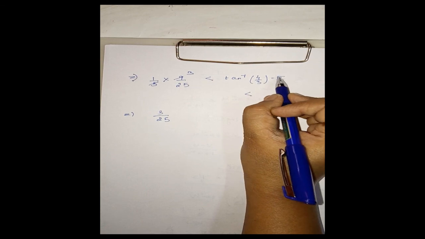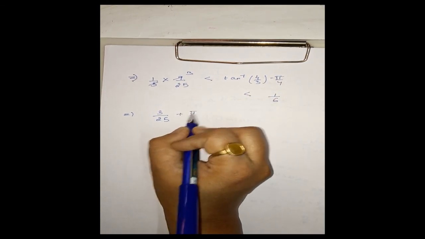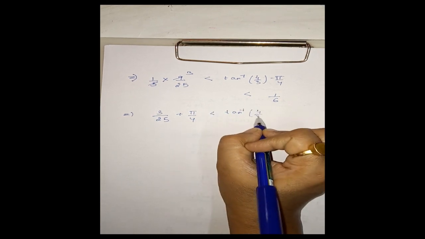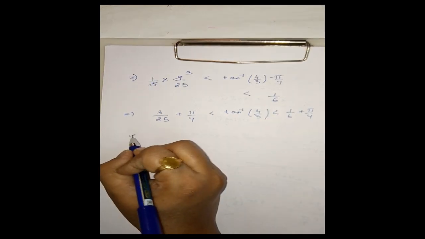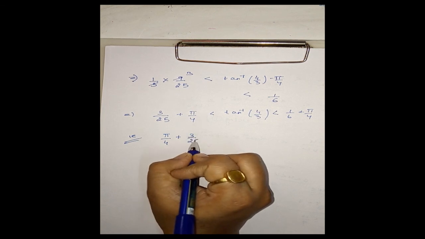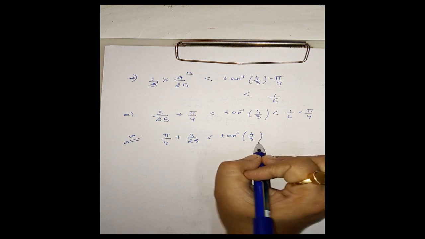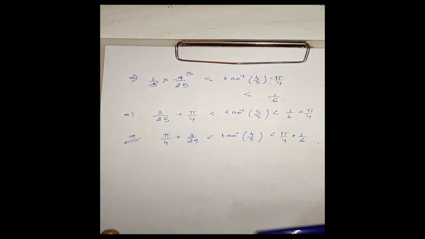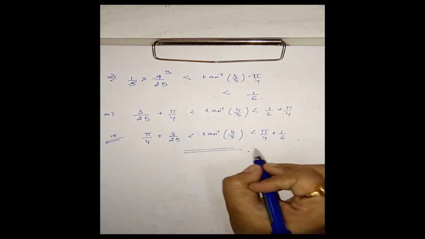Now, adding pi by 4, we have pi by 4 plus 3 by 25 is less than tan inverse 4 by 3 is less than pi by 4 plus 1 by 6. Okay, hence the second part. Hence proved.